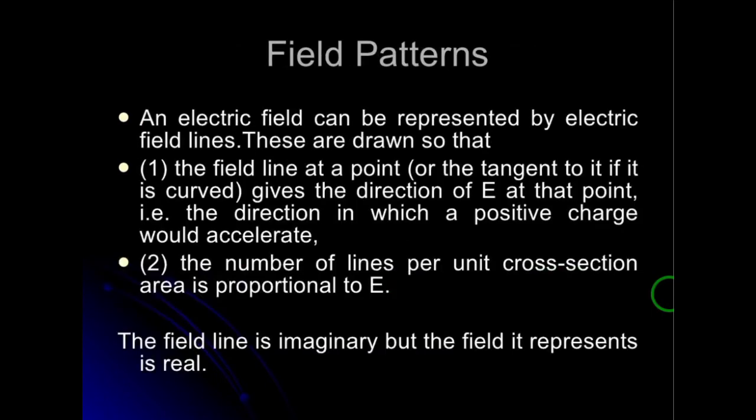Field patterns. An electric field can be represented by electric field lines. These are drawn so that the field line at a point gives the direction of E at that point, the direction in which a positive charge would accelerate, and the number of lines per unit cross-sectional area is proportional to E. The field line is imaginary, but the field it represents is real.